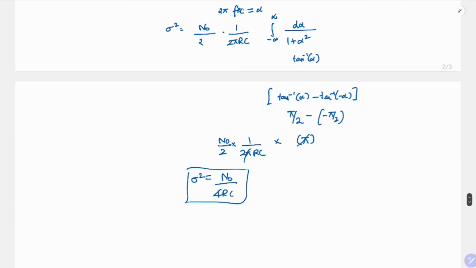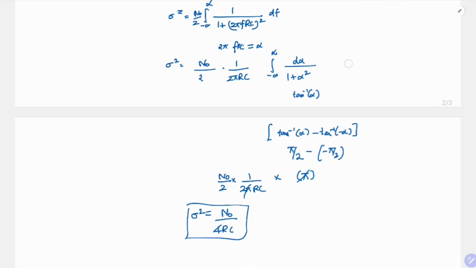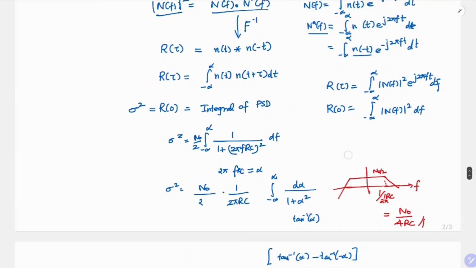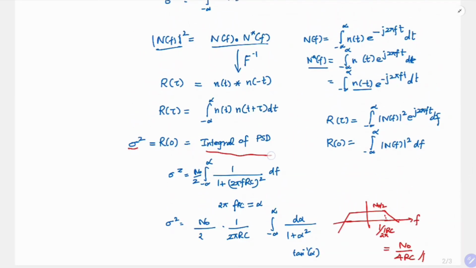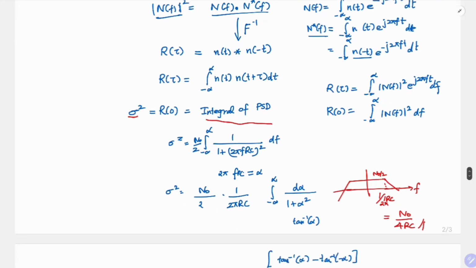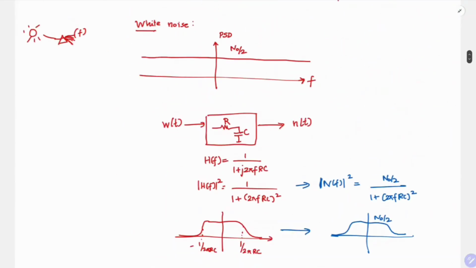This is your answer. But a few important points to remember: when the power spectral density is n naught by 2 and it has a cutoff at 1 by 2 pi RC, that is, the 3 dB bandwidth is 1 by 2 pi RC with respect to f, then your sigma square, or the integral of your power spectral density, is going to be equal to n naught by 4 RC. So this one you have to remember. The other thing, which we already said you should remember, is that your sigma square is nothing but the integral of power spectral density. So this is the actual derivation, but it is important for you to remember this so that you don't have to derive it every time. Okay, so anyway, this question's answer is n naught by 4 RC.